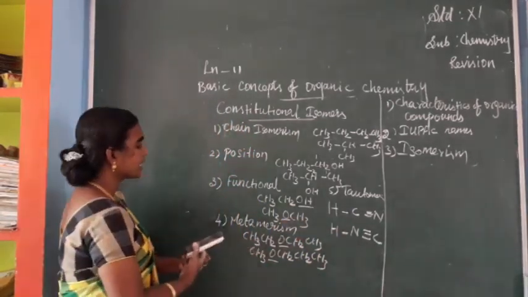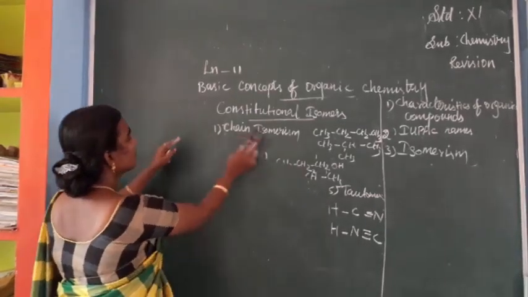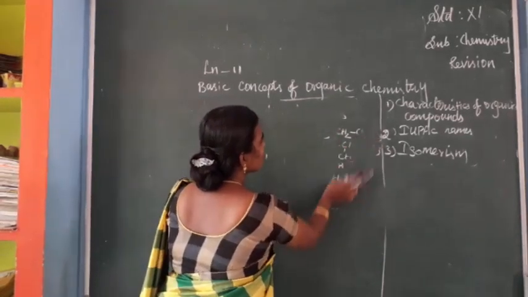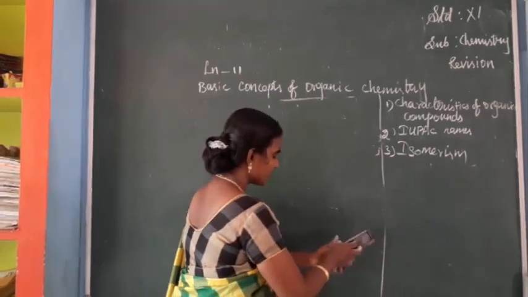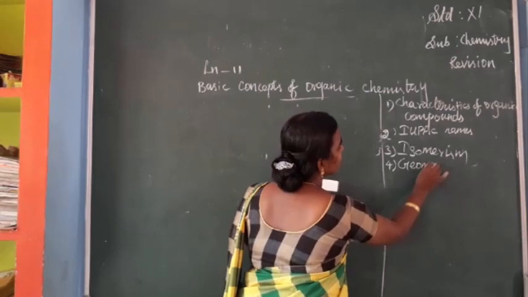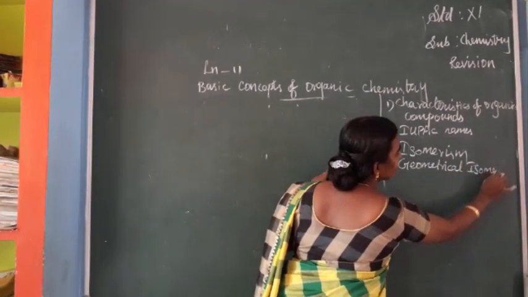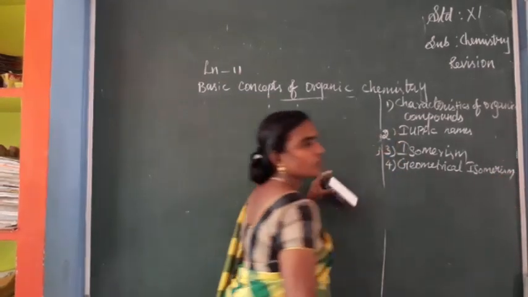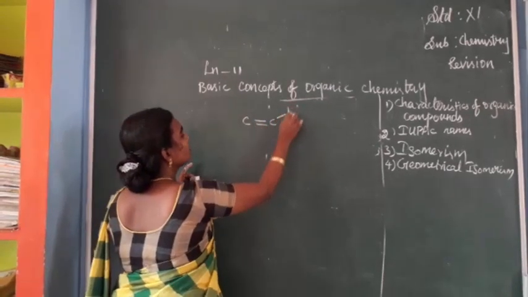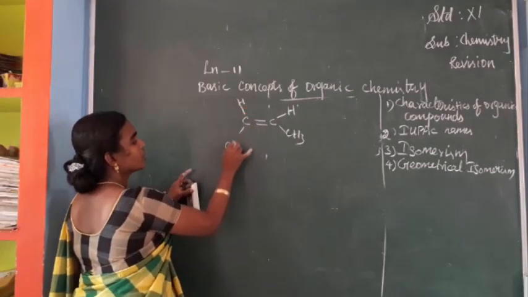So next we can see geometrical isomerism, otherwise called cis-trans isomerism. The next isomerism you have to study is geometrical isomerism. Consider this example: C double bond C, here H, CH3.